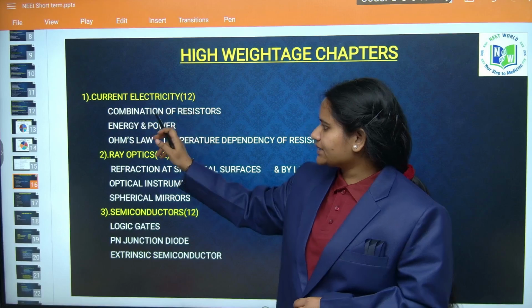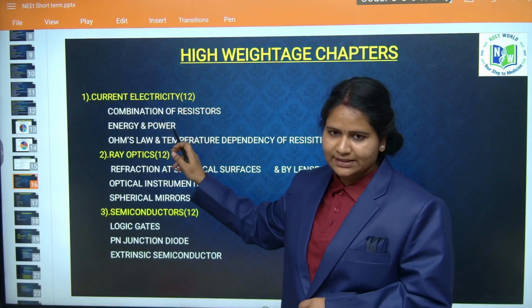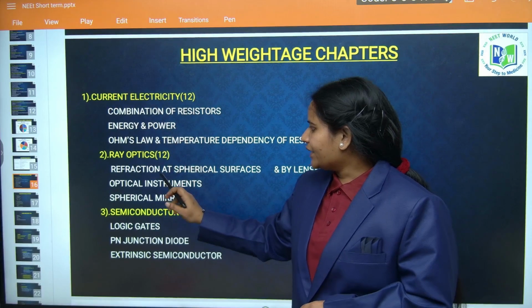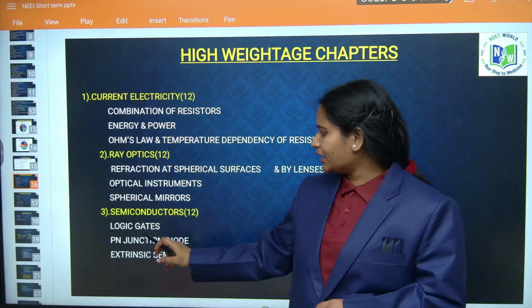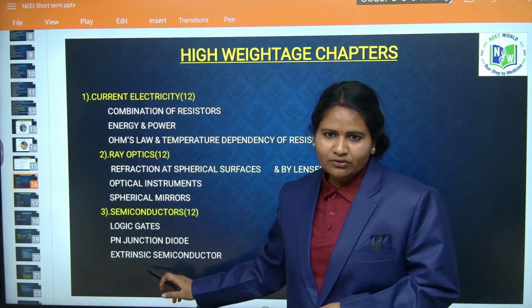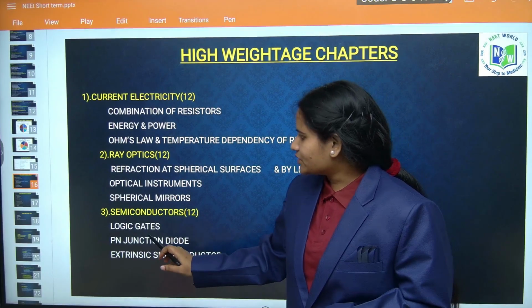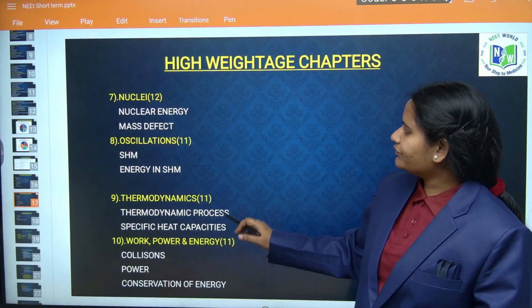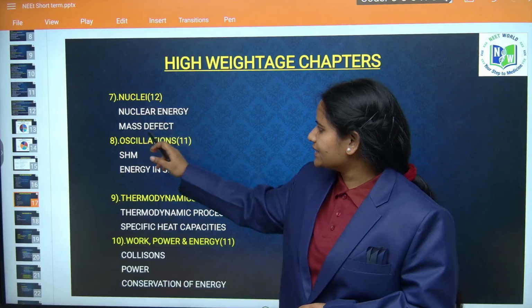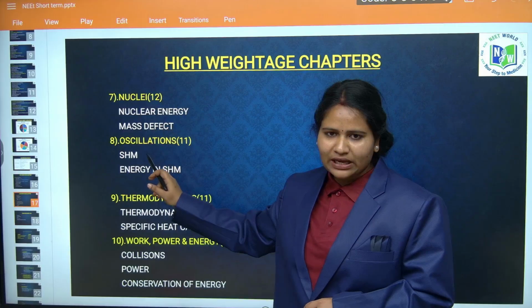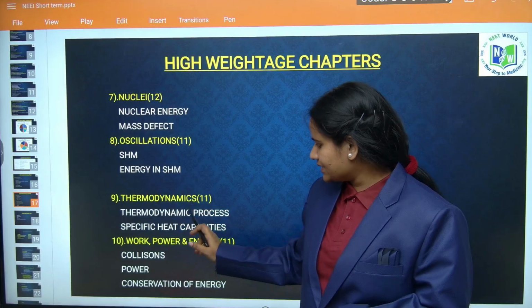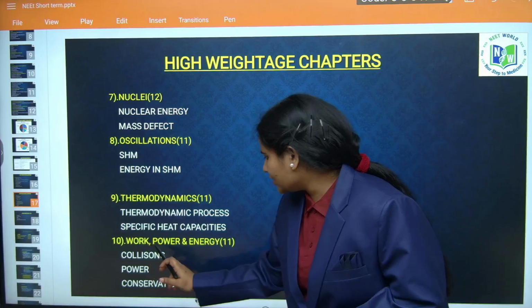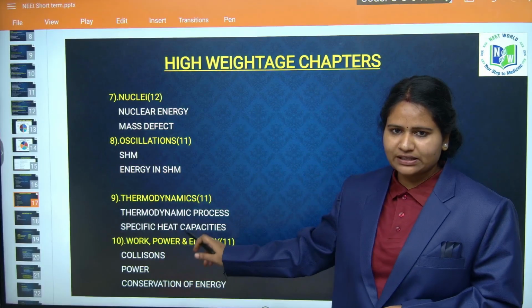In this current electricity, you have to focus on these concepts, and from ray optics you have to cover these concepts, students, and from semiconductors you have to focus on these concepts, students, and from nuclear you have to focus on these two, and oscillations you have to cover these two, and from thermodynamics you have to cover these two, and from work, power and energy you have to cover these two.